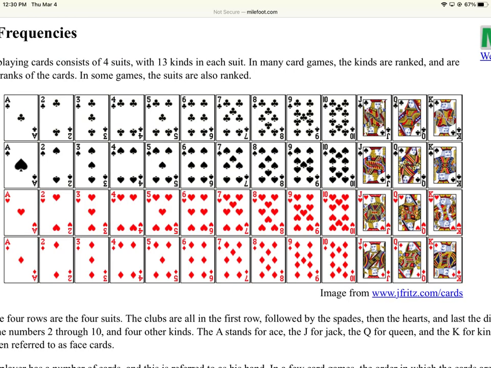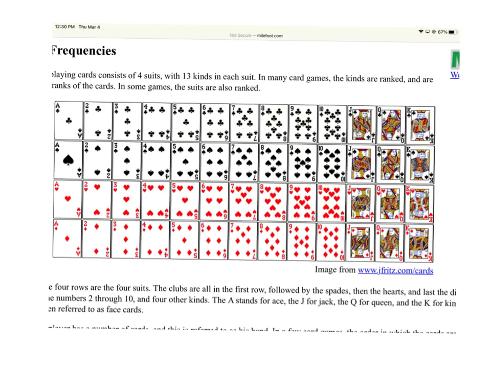Hold on one second. For those of y'all that may not be as familiar with a deck of cards, they love to ask card questions with probability. So just to review very quickly: in a deck of cards, you have 52 total. And we're going to use the times table. 4 times 13 is 52 to work all these problems, because we've got 13 cards and we've got 4 different suits. So 4 times 13 makes the 52 total cards. Does that make sense? Yes, ma'am. Okay.